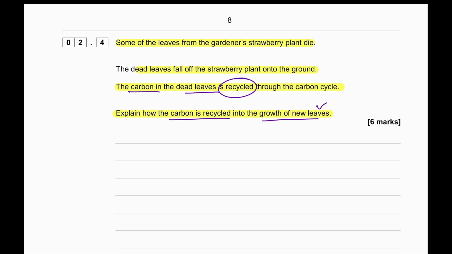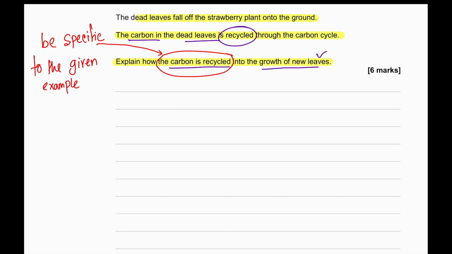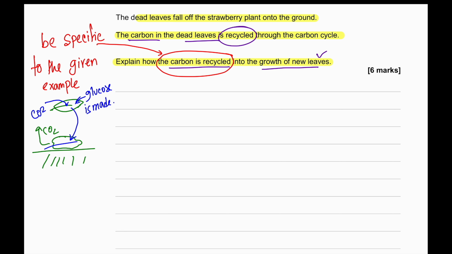We really have to be very specific to the given example. So how to start about it? First of all, we have the leaf, which is decomposing. The leaf will produce CO2, and a leaf which is doing photosynthesis will take in the CO2. And that CO2 will be used for producing glucose, and then the leaf will die. To get a 6 mark here, we will have to have a detailed, coherent answer. So our answer should be detailed plus coherent plus there must be logical links.